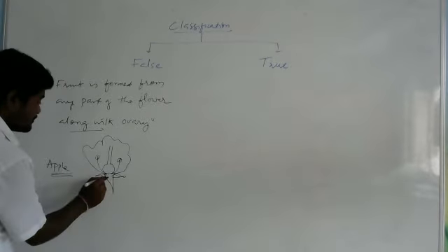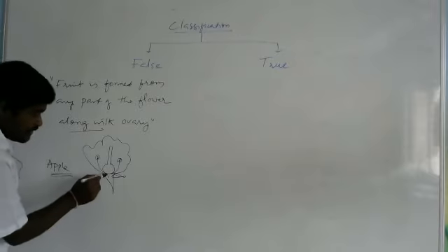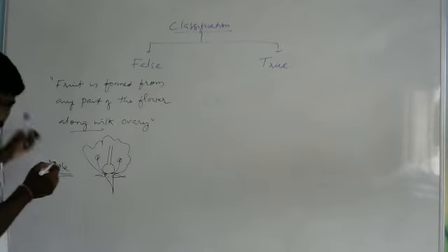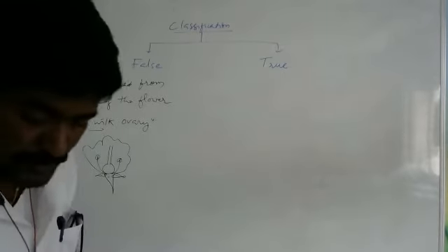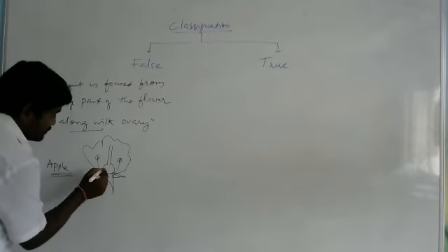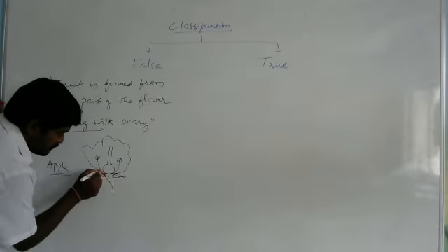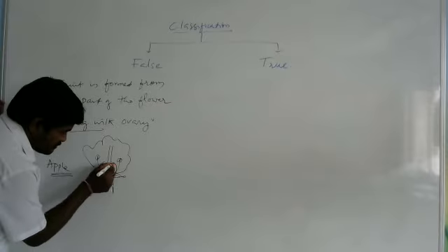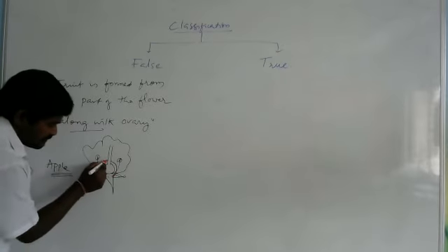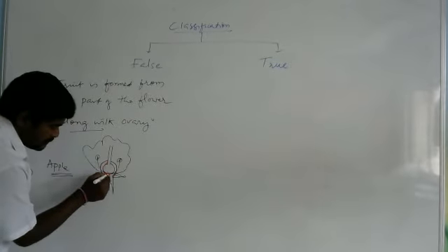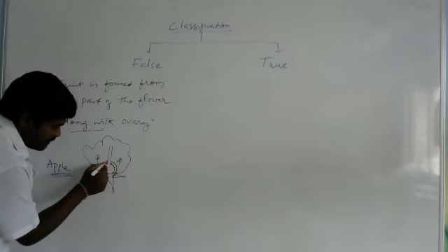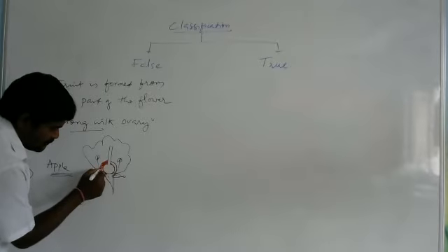What is this? This is the thalamus. This thalamus will grow and surround the ovary, a fleshy part which grows upon the ovary and surrounds it.